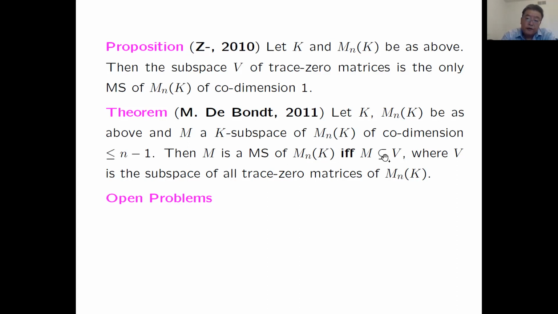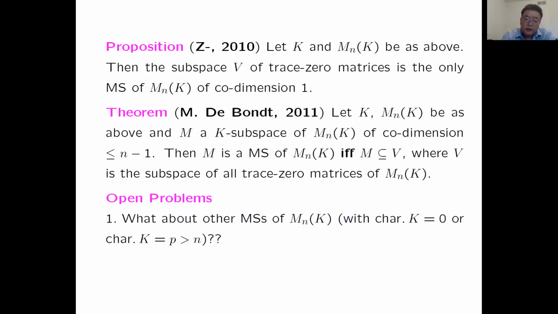Okay, even for the matrix algebras, there are a lot of things we don't know. For example, what about other Mathieu subspaces of the matrix algebra? Now we can assume the characteristic of K is 0 or larger than n. What about the others? Even worse, what if the characteristic of K is less than n? These are all open problems.